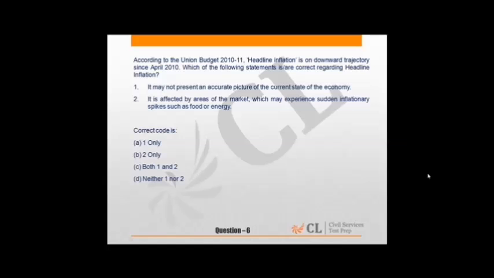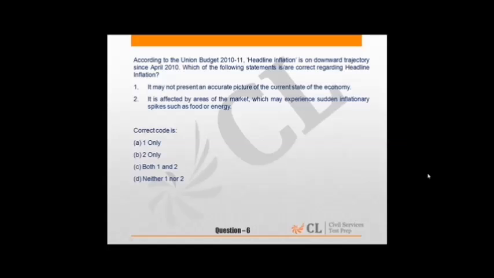So now coming to question 6: according to the Union Budget 2010-11, headline inflation is on a downwards trajectory since April 2010. Now we have to tell which statement is correct regarding headline inflation. Two statements are given. The first statement: it may not present an accurate picture of the current state of the economy.